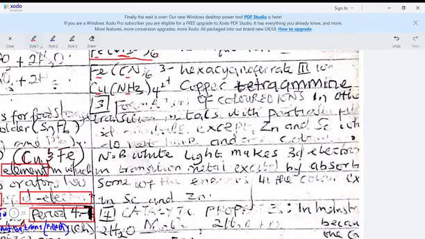So let's look at another chemical property of transition metals. They can form colored ions. So they are majorly colored.